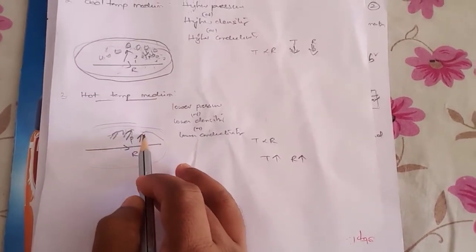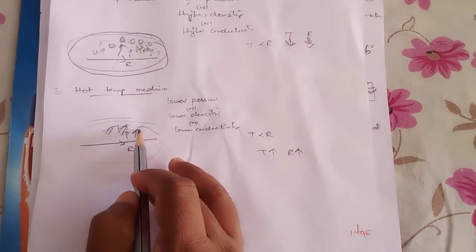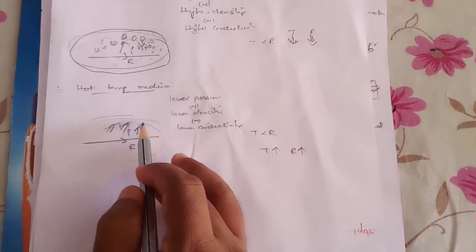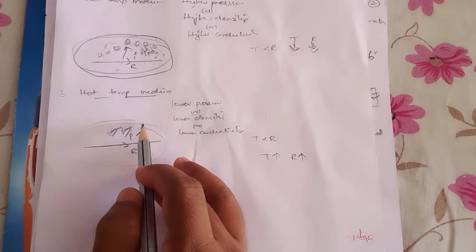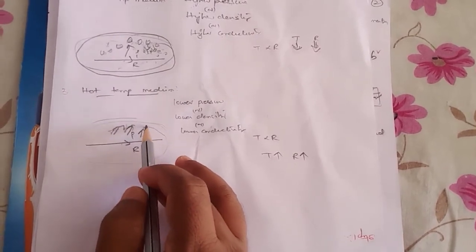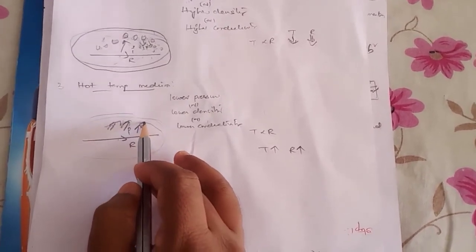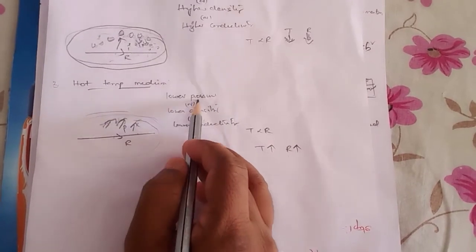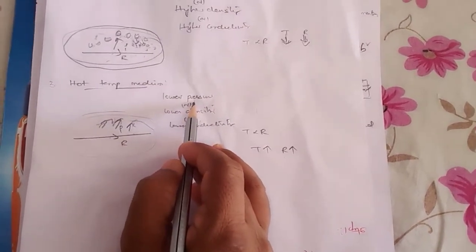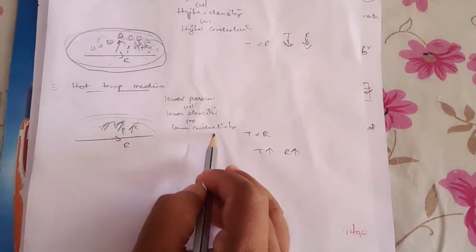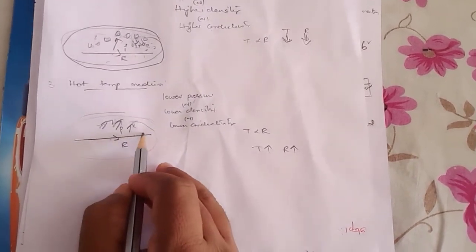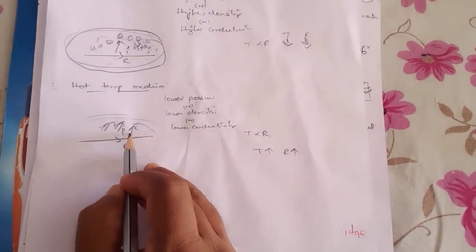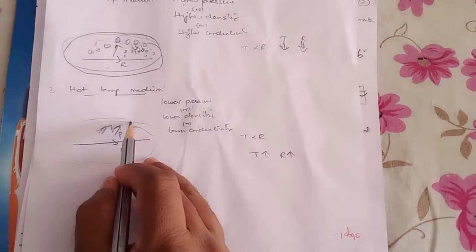As we are considering a high temperature medium, the density will be very low, because the gas is already at a higher temperature. That indicates low pressure, low density or low conductivity. Whenever current is passing through the conductor, the heat generated is transferred to this hot temperature region.